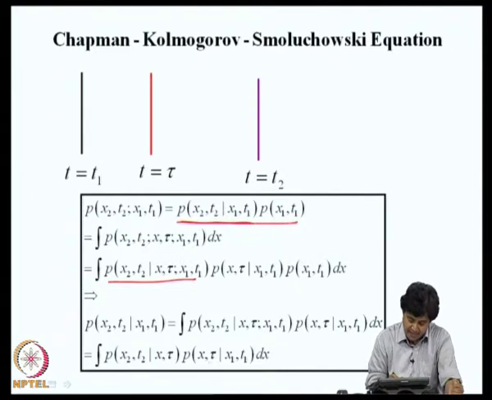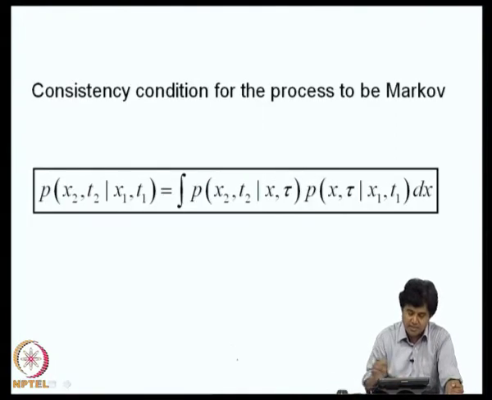What this says is basically, in moving from t1 to t2, the conditional density function should satisfy this internal requirement. So, this is a requirement for the transitional probability density function of a Markov random process. So, this is a consistency condition for the process to be Markov.